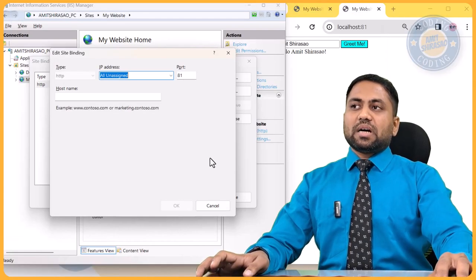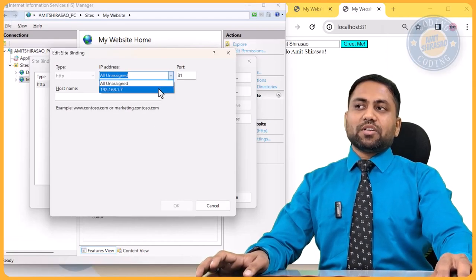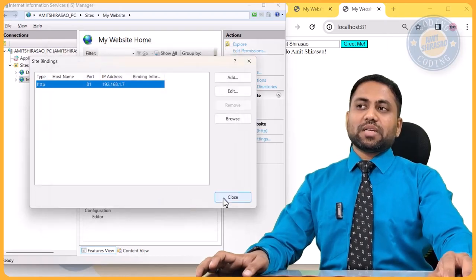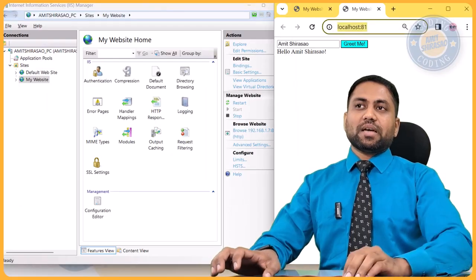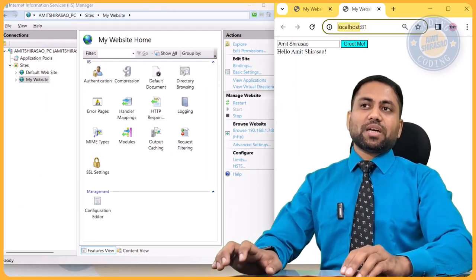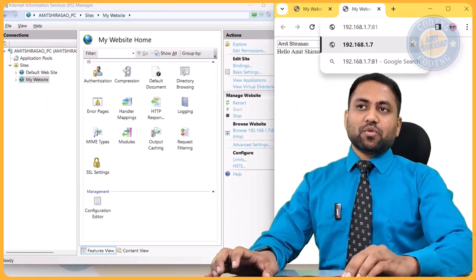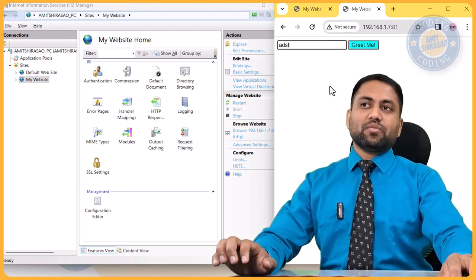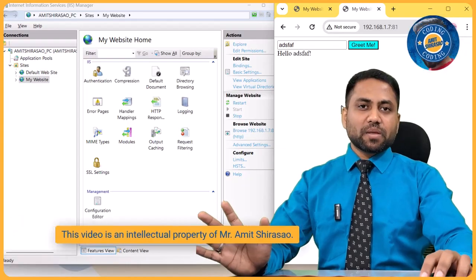Now I can select that particular IP address over here. So next time, if I want to access this website, the way to do it is, instead of localhost, I need to write my IP address, then I need to write the port number after a colon, and then I can use it, right? So this is the way to use it. It is still working. There is no problem.